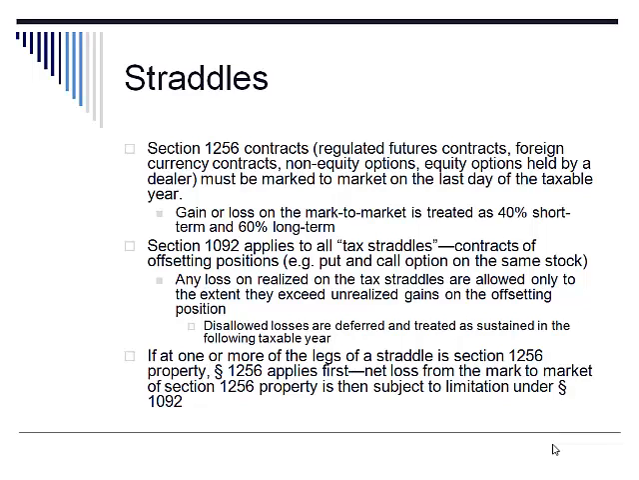Section 1092, a different code section, applies to all tax straddles, contracts of offsetting positions. For example, a contract for a call and put option on the same stock. Under Section 1092, any loss realized on a tax straddle is allowed only to the extent that it exceeds the unrealized gain on the offsetting position of the straddle.